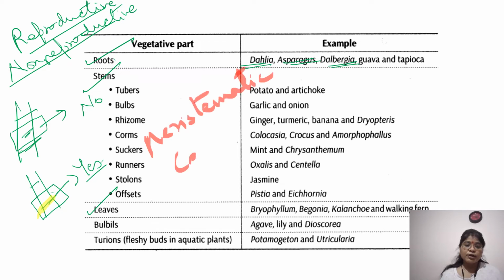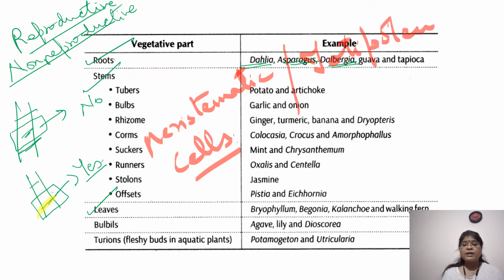It is containing your meristematic cells, and these meristematic cells are nothing but your totipotent cells. What are totipotent cells?